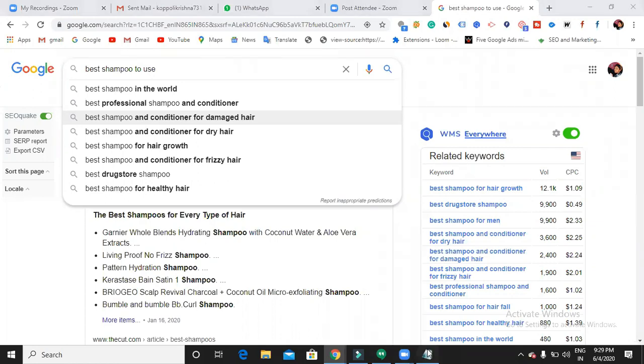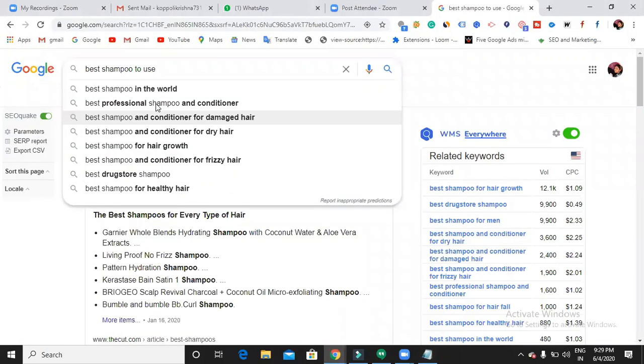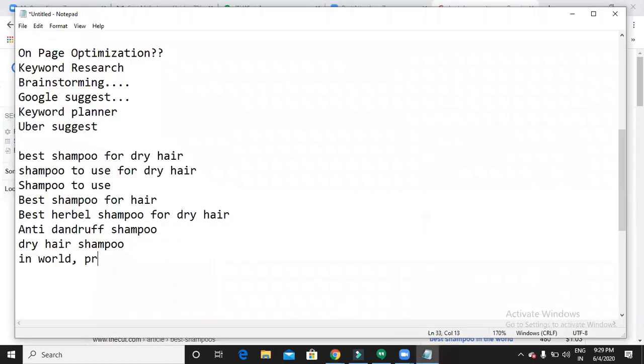Best shampoo in the world. See now, I have a best shampoo kind of thing. Let me just take it like the world. And next, best professional shampoo and conditioner. Okay, let me go with professional. I don't have professional and conditioner.